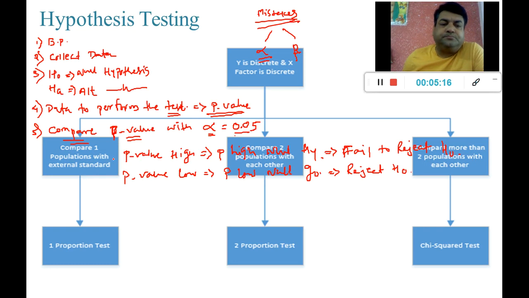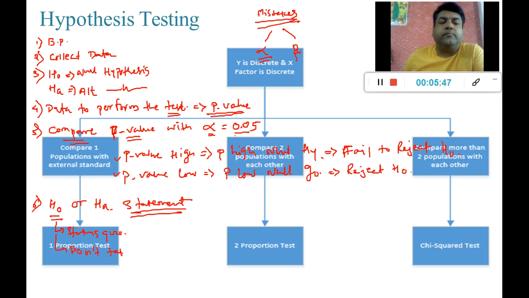And once we do this, we go for the respective H naught or HA statements. Either H naught means it is maintaining the status quo, means don't take any action, whereas HA means take action.